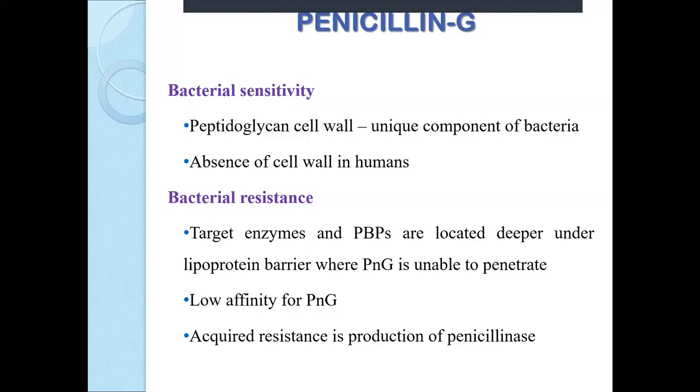Coming to bacterial resistance, bacterial resistance has emerged to penicillin, because of which there is a need for development of semi-synthetic penicillin. We are discussing all these things related to the prototype compound, penicillin G, also called benzyl penicillin.